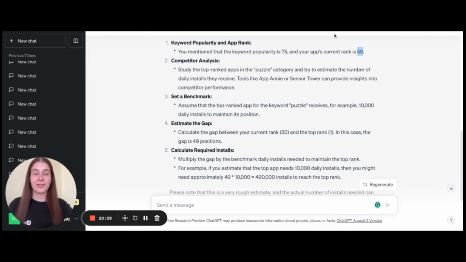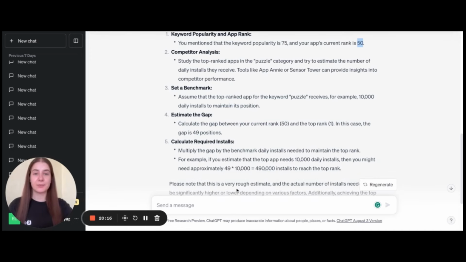So actually we estimated the gap between top 1 and top 50. It is 49, and we just multiply by 10,000 and we get 490,000 to get top 1 for the keyword puzzle when the application occupies top 50 rank.